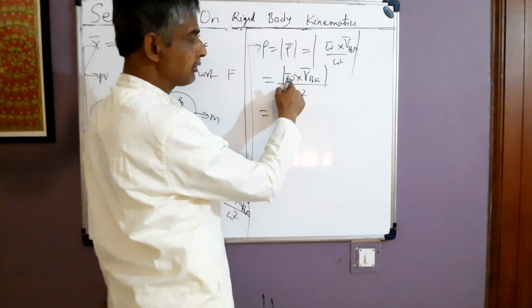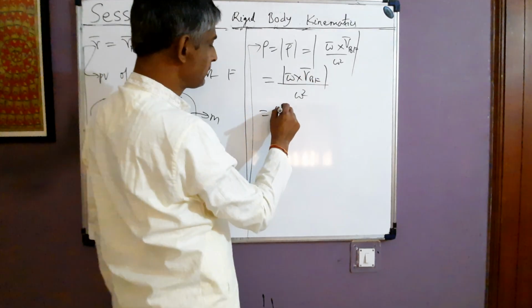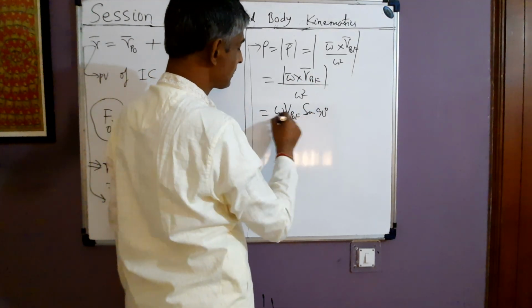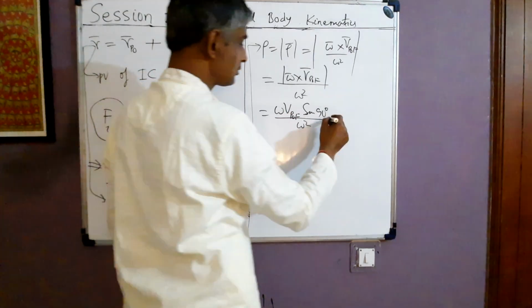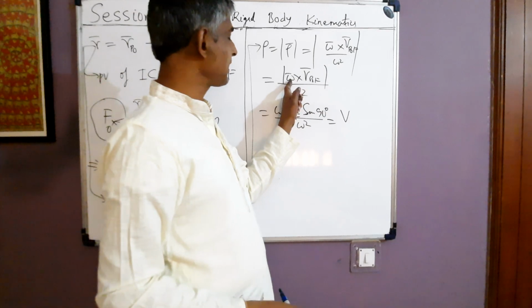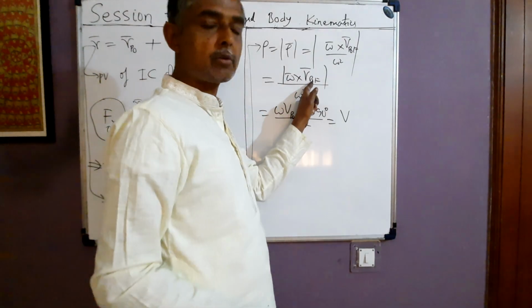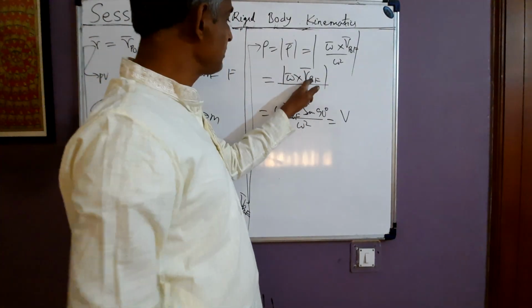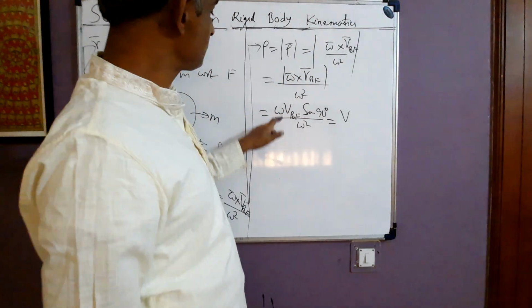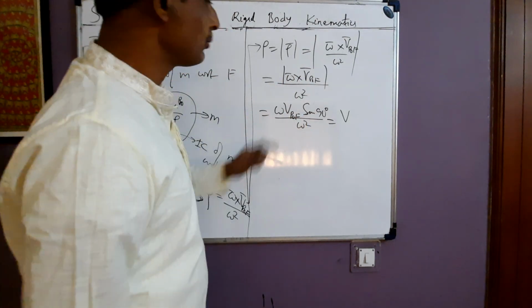Now if we evaluate this cross product, it becomes omega into V P naught F sine 90 degrees by omega square. Why 90 degrees here? Because in plane motion, omega is normal to the velocity of all the locations of M with respect to F. So omega and V P naught F are mutually perpendicular. From the property of the cross product, this becomes omega V P naught F sine 90 degrees by omega square.